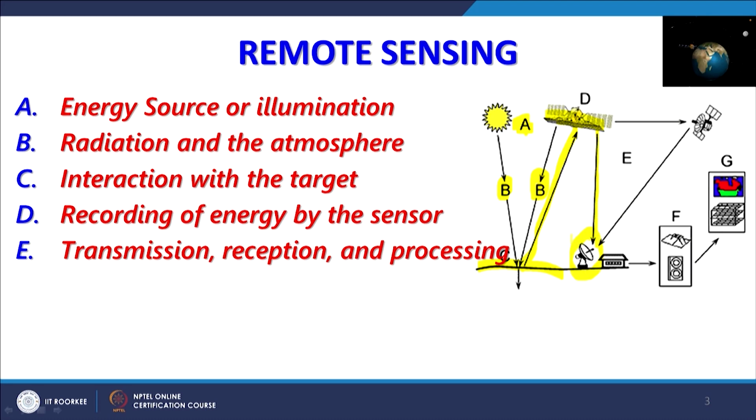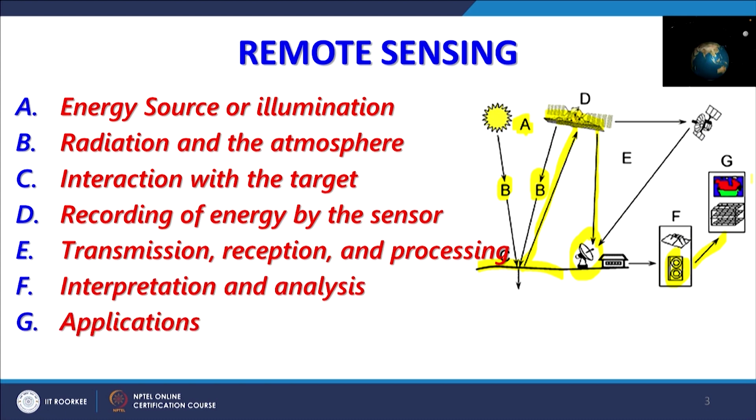So, this is the satellite earth station, and so the receiving is done. Some first level or second level of processing is also done, and then it is recorded here, and then of course it goes for processing, analysis and interpretation. So, that part comes the G, that is the application also.